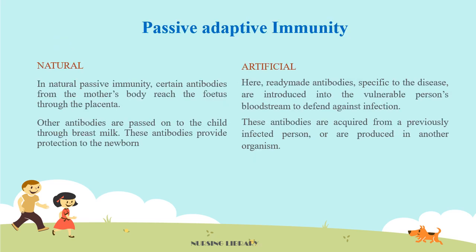Passive adaptive immunity, again we can divide it into two types, that is natural and artificial. In natural passive immunity, certain antibodies from the mother's body reach the fetus through the placenta. Other antibodies are passed on to the child through breast milk. These antibodies provide protection to the newborn. Next, artificial. Here, ready-made antibodies specific to the disease are introduced into the vulnerable person's bloodstream to defend against infection. These antibodies are acquired from a previously infected person or are produced in another organism.